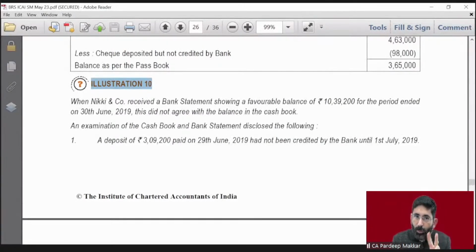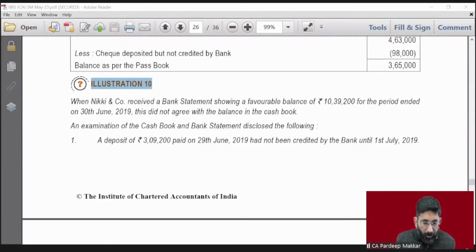Bank statement and passbook are one and the same. Favorable balance means a favorable balance for the account holder. That means our balance is credit, because credit balance is the favorable balance in case of passbook. Now this doesn't agree with the balance in cash book, meant for the bank account in the account holder's books of account. So it doesn't tally.